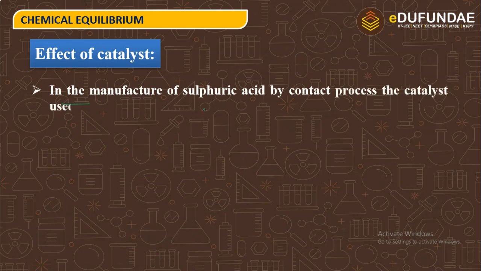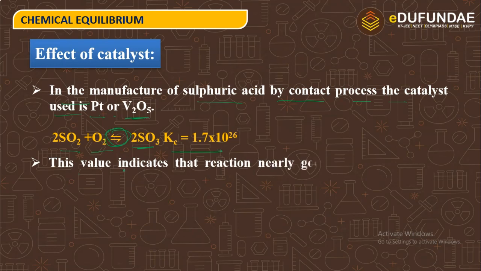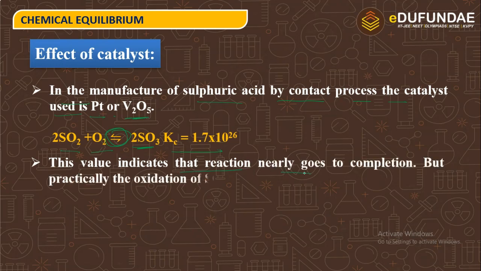In the manufacturing of sulfuric acid by the contact process, the catalyst used is platinum or V2O5. 2SO2 + O2, in equilibrium, gives 2SO3. There Kc equals 1.7 × 10^26. This value indicates that the reaction nearly goes to completion, but practically the oxidation of SO2 is a very slow reaction.